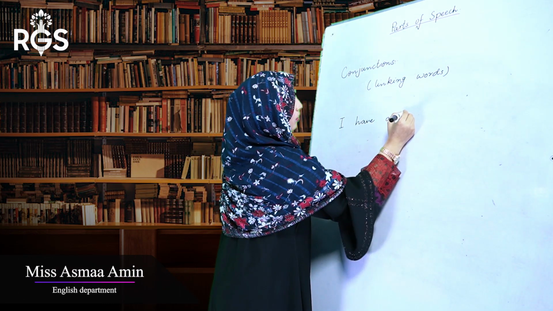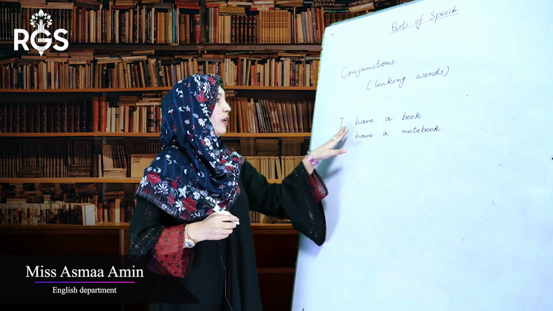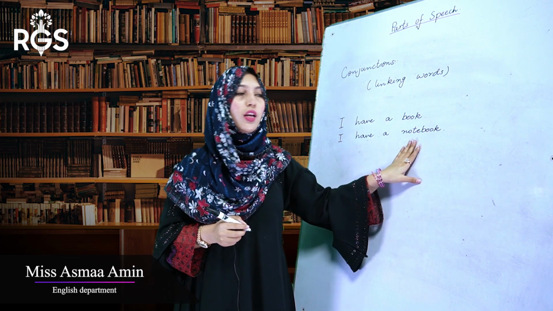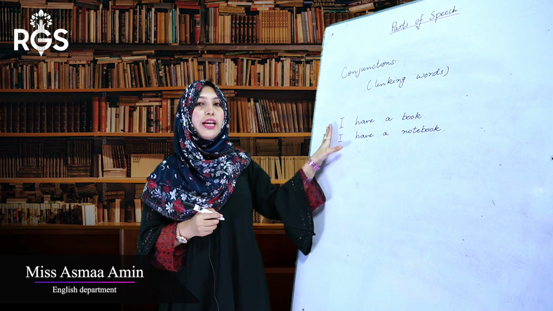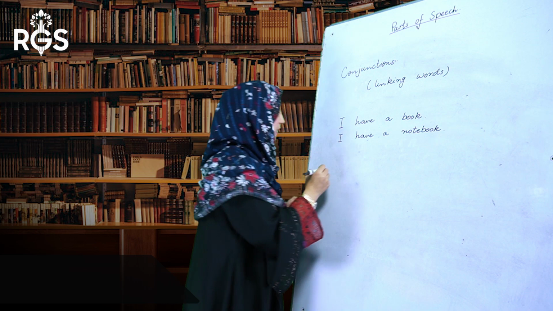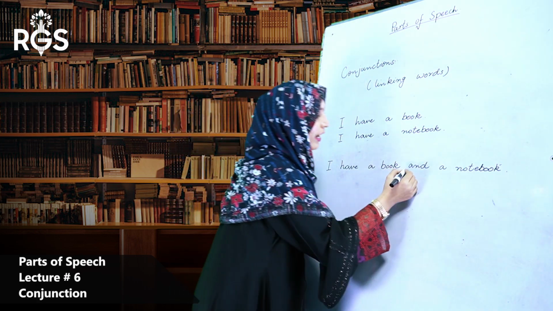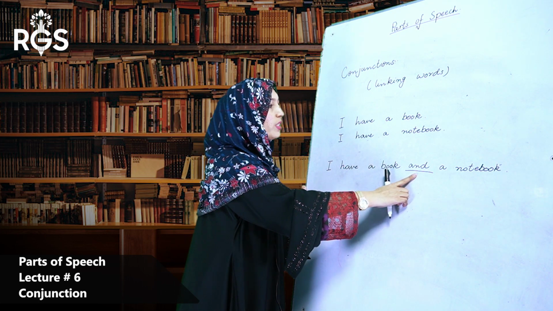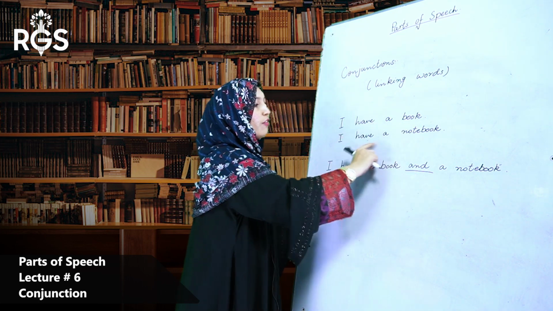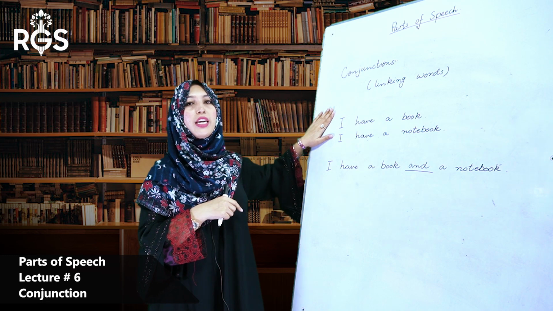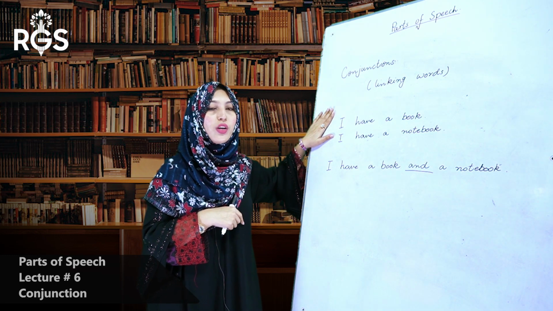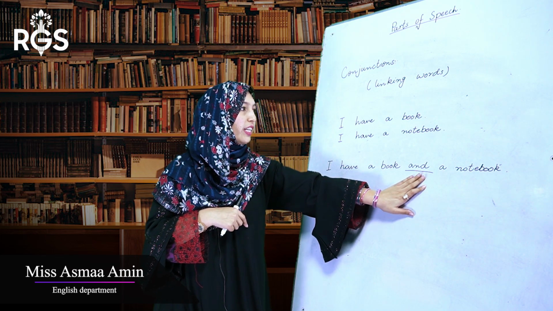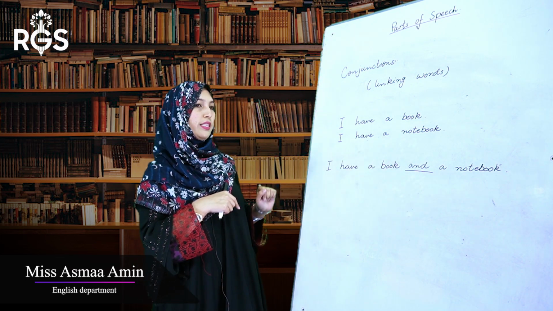I have a book. I have a notebook. These are 2 sentences, and if you want to join them, you will write it like, I have a book and I have a notebook. The word and is conjunction here because it is joining the 2 sentences. Simply you will add a single word and here and you will make it a single sentence.